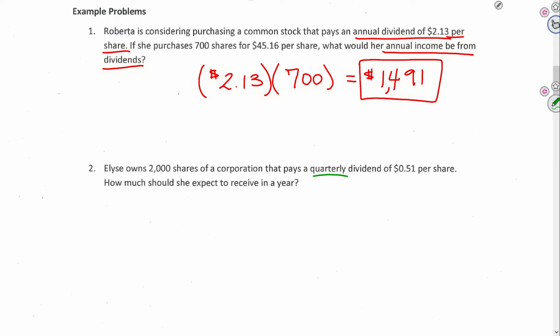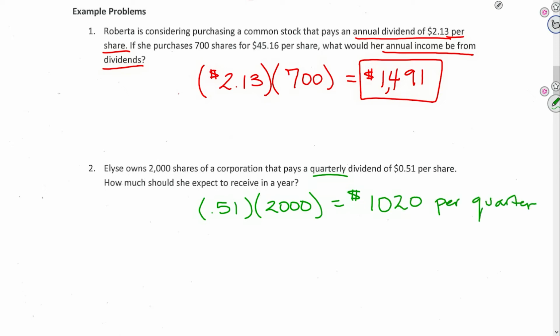Well, she gets quarterly dividends of 51 cents per share, and she owns 2,000 shares, which means that if you multiply those together, she would receive $1,020 per quarter. Okay, that's 4 times a year.